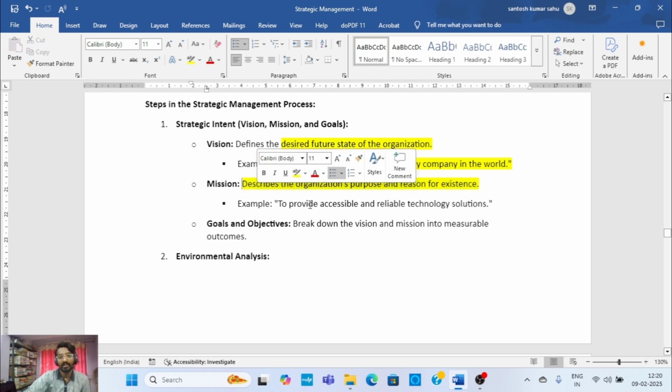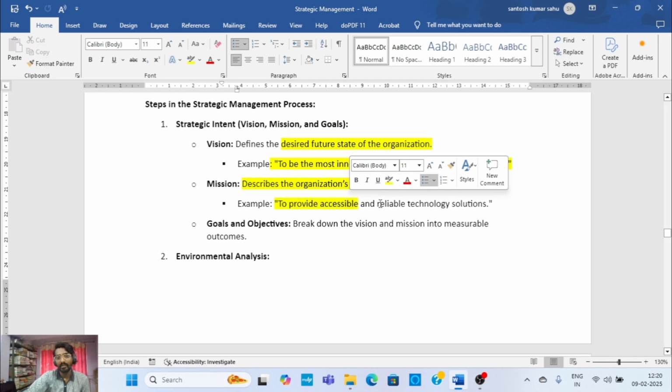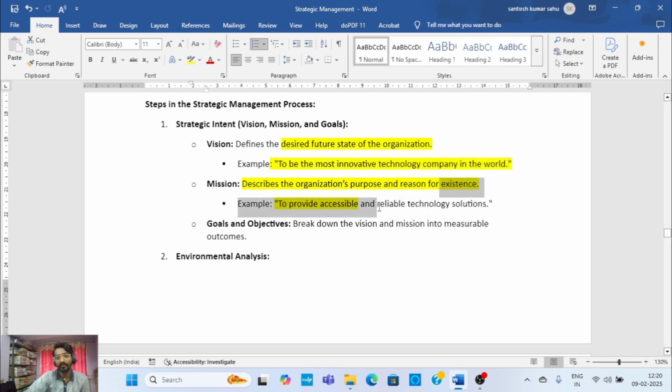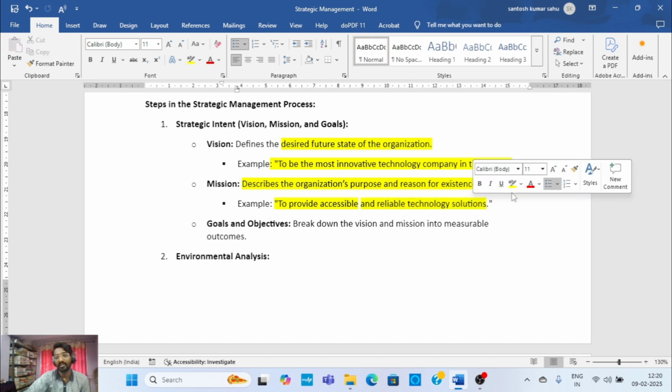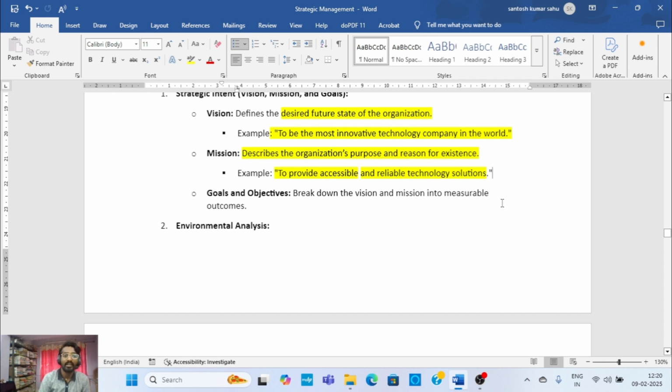For example, to provide accessible and reliable technology solutions. This is the mission of a particular company. And goals and objectives break down the vision and mission into measurable outcomes.